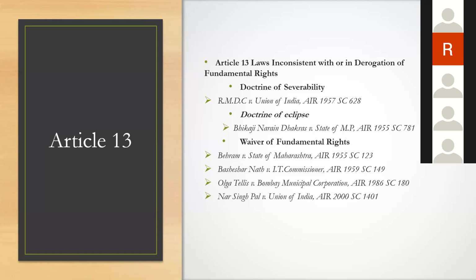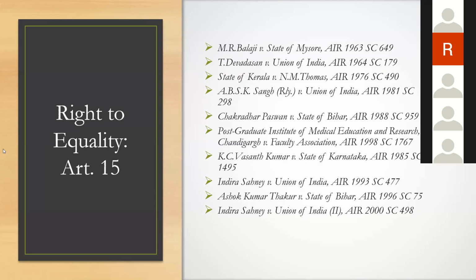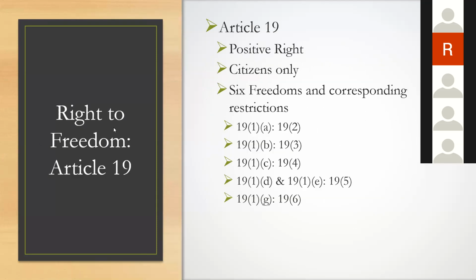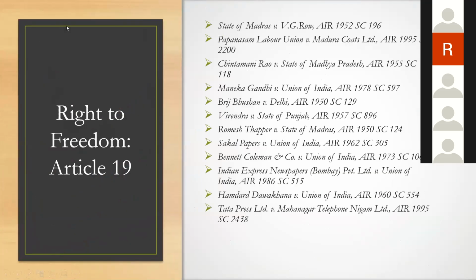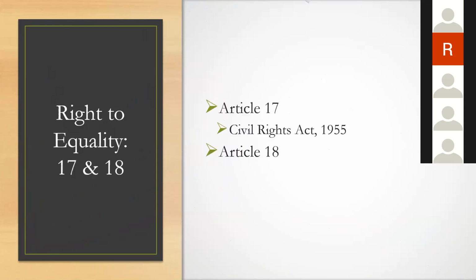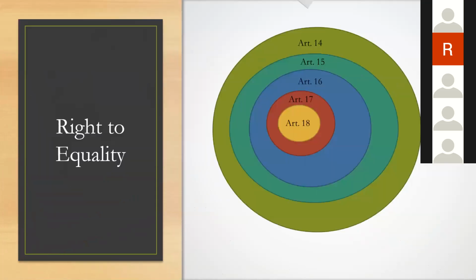Now, when we have to see the scope of the right to equality under the preamble, it says equality of, just a minute, justice. Okay, sir. So it is more interpretive in nature. Sir, but there is no specific article or provision for the preamble, then how is it a part of the Constitution, sir?